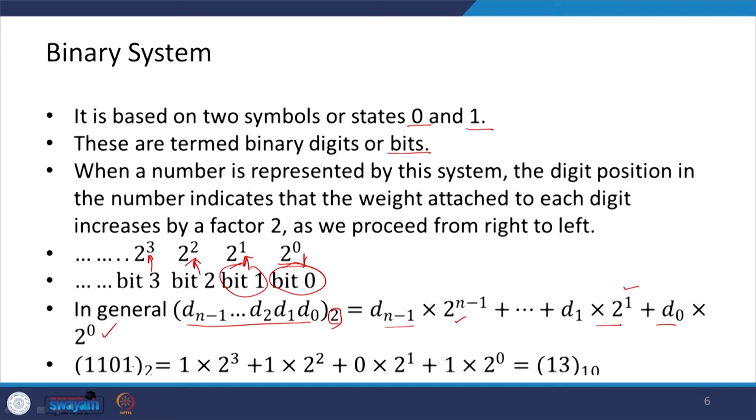So, here this 1 corresponds to this one, and its weight is 2 to the power 0. This 0 is this one with weight 2 to the power 1. This 1 is this one multiplied by 2 to the power 2, and this one is multiplied by 2 to the power 3. So, we can see that this is 8 plus 4 plus 0 plus 1. So, this is 13 in the decimal system.